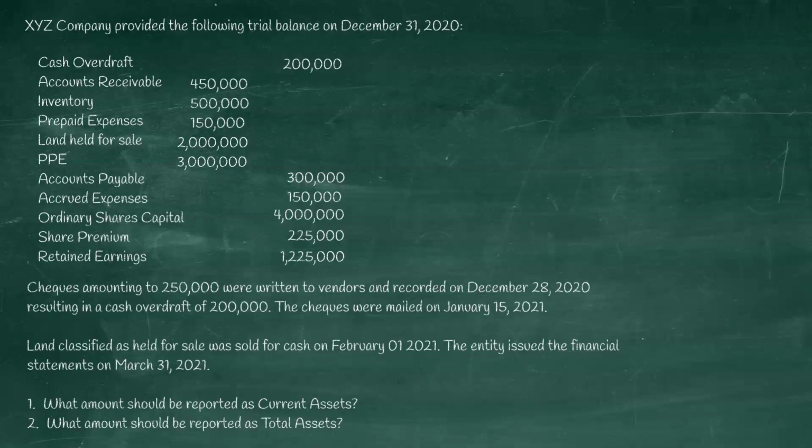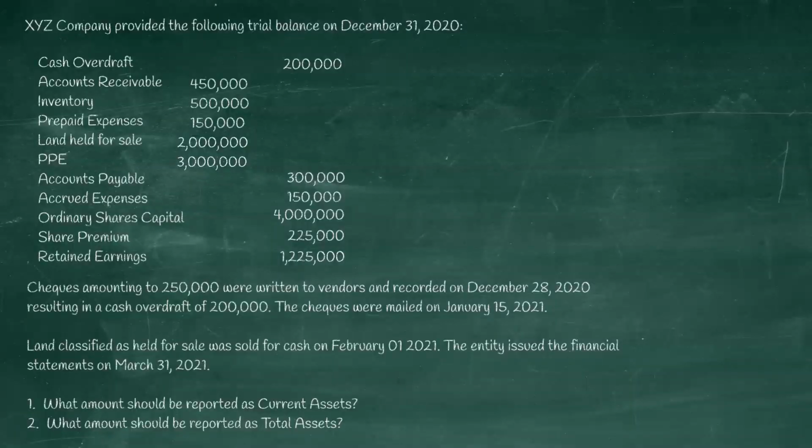Checks amounting to 215,000 were written to vendors and recorded on December 28, 2020, resulting in a cash overdraft of 200,000. The checks were mailed on January 15, 2021, meaning they were prepared during the year 2020 but delivered to the vendors on January 15, 2021.